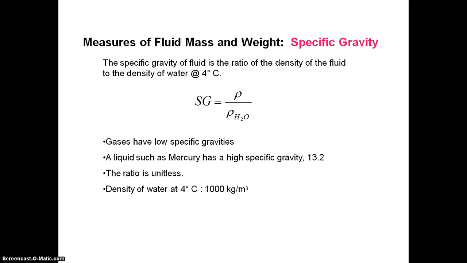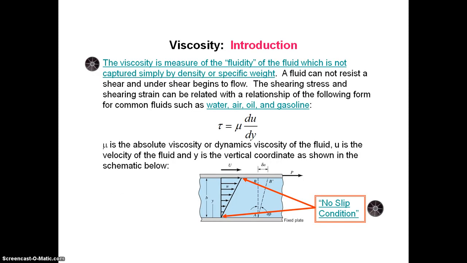Measure of fluid mass and weight, that is specific gravity. Specific gravity is defined as the ratio of the specific gravity of any liquid to the specific gravity of water. Gases have low specific gravity. A liquid such as mercury has a high specific gravity of 13.2 to 13.6. The ratio is unitless. The density of water at 4 degrees centigrade is 1000 kg per meter cube.